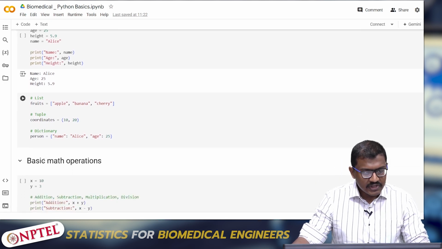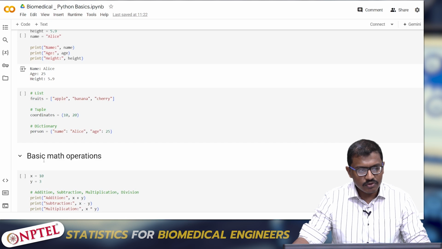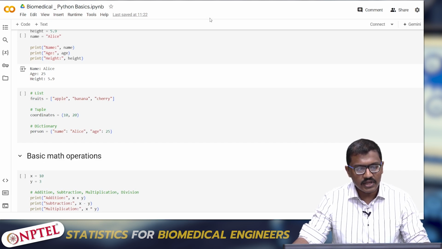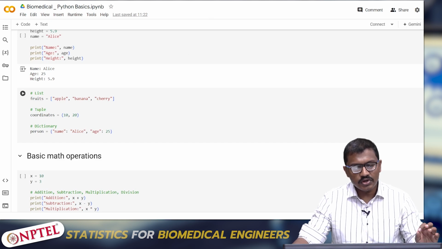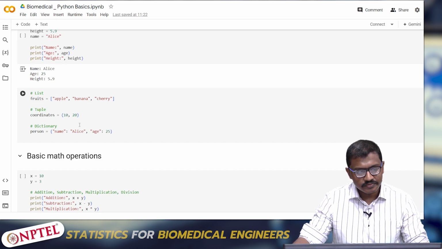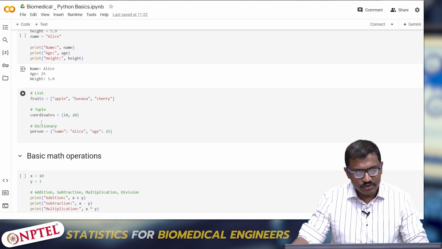Further, if you want to understand more about Python, you have to know something about this. There is something called a list, there is something called a tuple, and there is something called a dictionary. If you are representing something in a list, it has to be using square brackets, so square brackets of apple, banana and cherry. This indicates that the list has 3 elements inside it. The indexes of these elements are 0, 1 and 2. So in Python it always begins with 0 and ends with the length of the list minus 1, which is 2. A tuple can be represented using round brackets like 10 and 20.